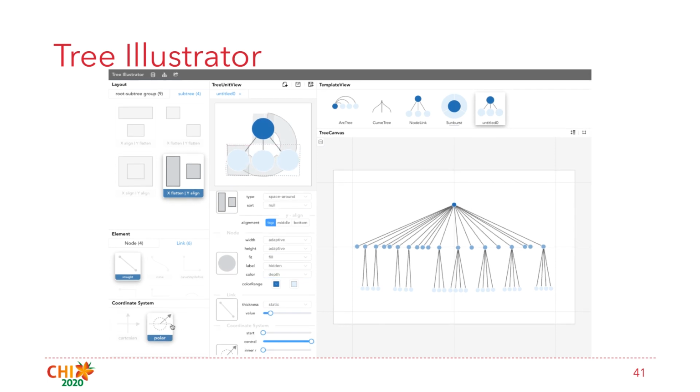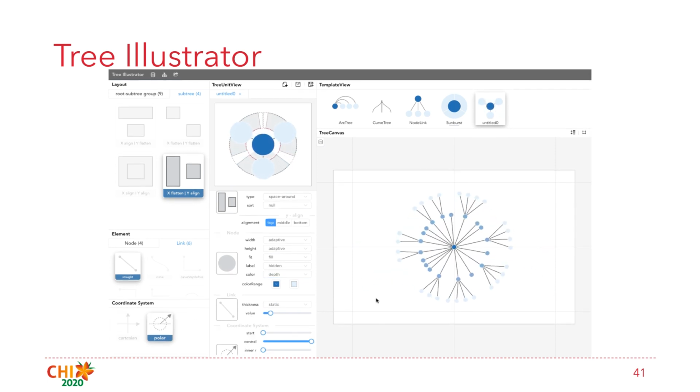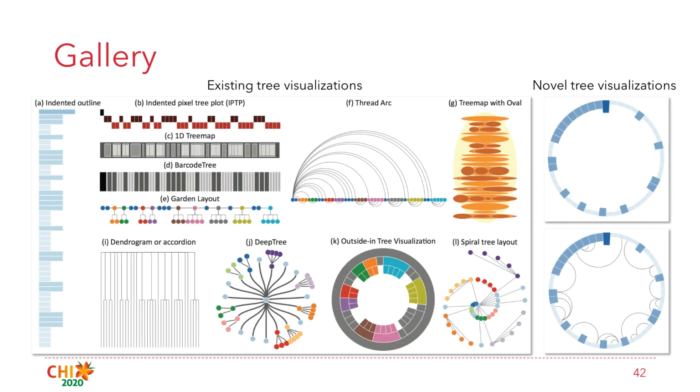Saving the tree unit into the template view and applying it to the hierarchical data could get the final tree realization results. We create a diverse tree realization gallery using Tree Illustrator to demonstrate the expressiveness and generative power of GoTree grammar.